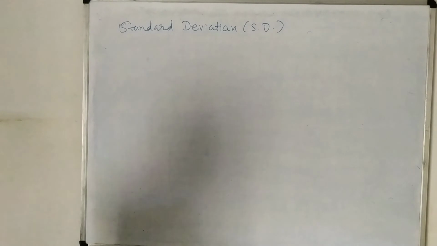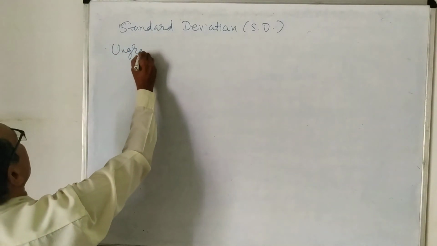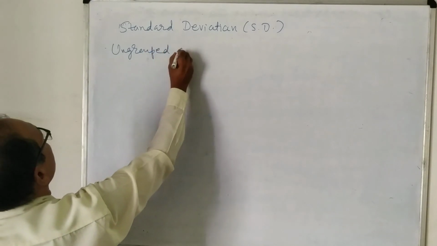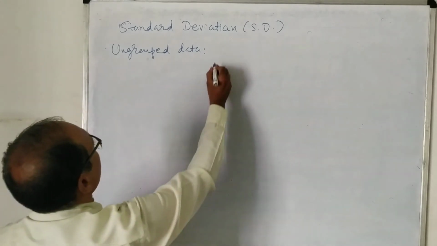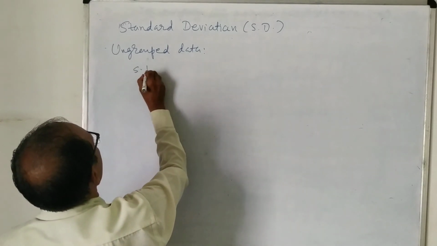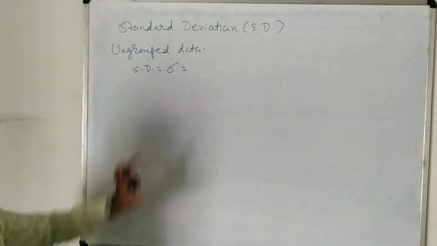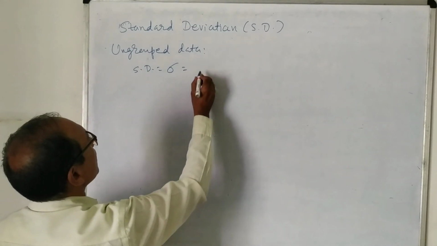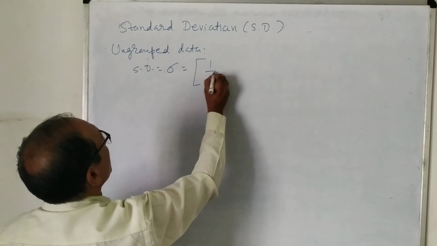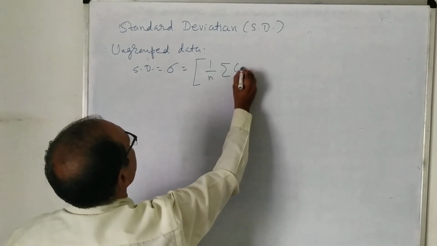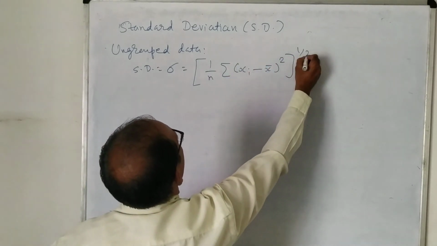We will see first the formula for ungrouped data. We denote standard deviation by sigma, the Greek letter sigma. This is nothing but 1 upon n sigma of xi minus x bar whole square, whole raised to 1/2.